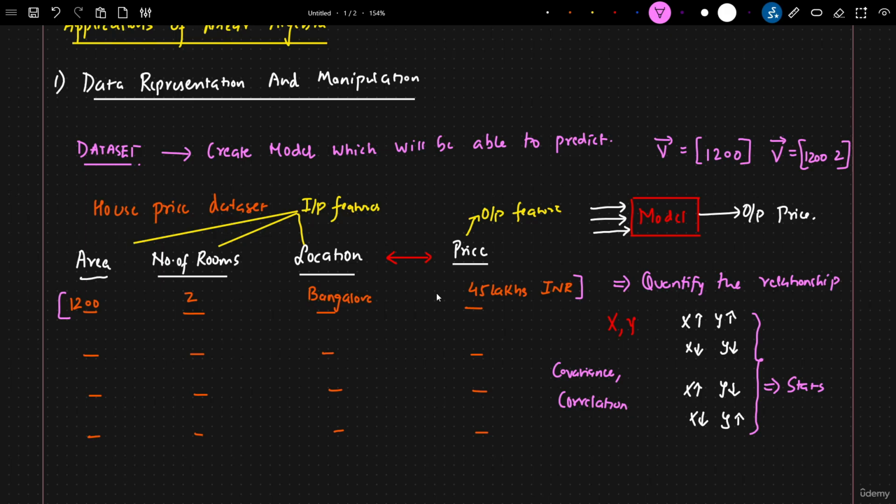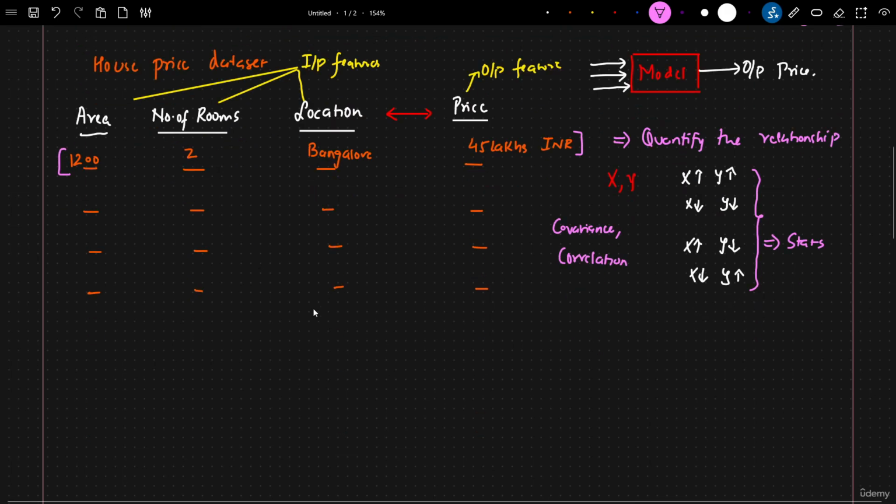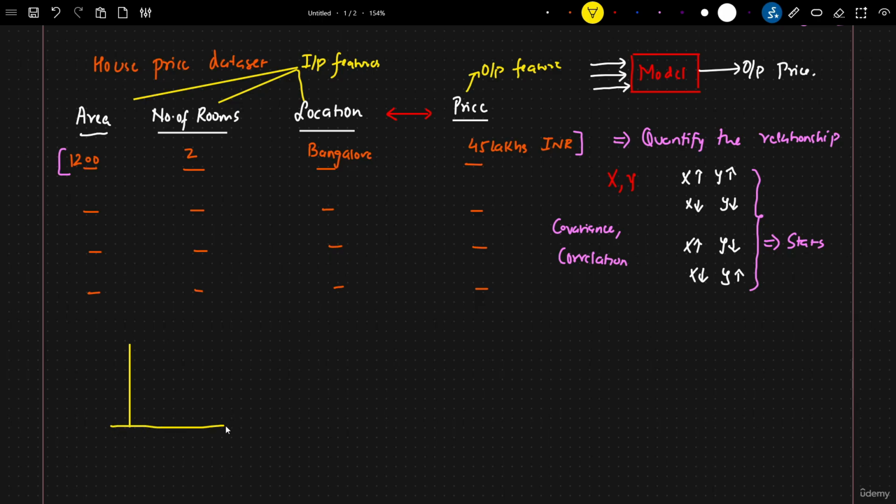Now, one more important thing in linear algebra: as a human being, whenever I say 2 dimension, what does this basically mean? We design a coordinate system. Let's say this is my output feature price, and this is my area. If I plot this in 2 dimensions, you'll see that as the area keeps on increasing, the price will also keep on increasing, right? This particular point is the vector 1200 comma 45 lakhs, so this becomes a 2-dimension vector.